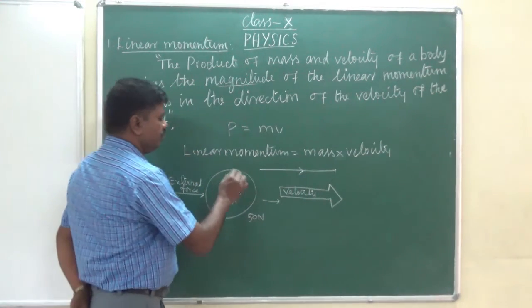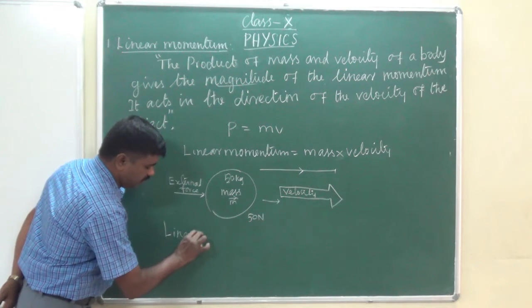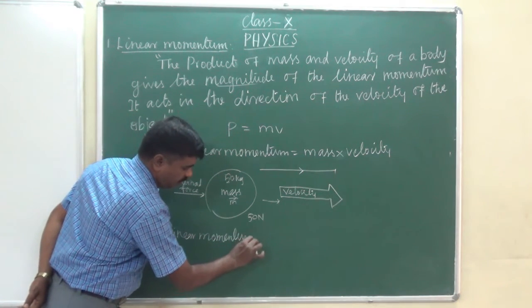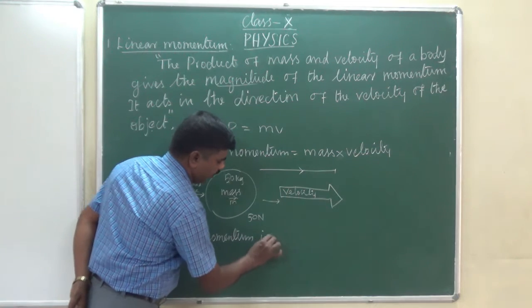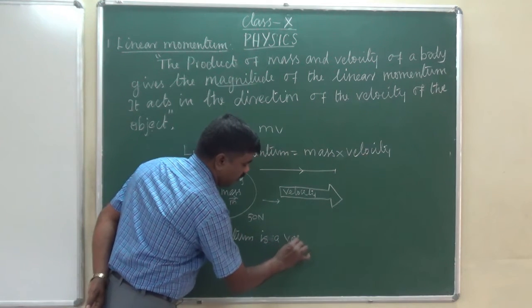Now, linear momentum is a vector quantity. Okay, linear momentum is a vector quantity.